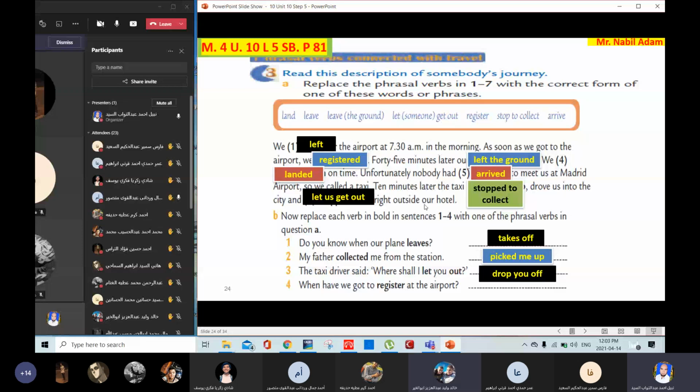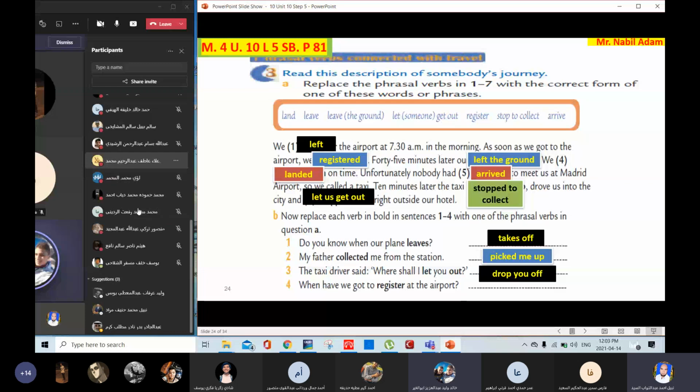When have you got to register at the airport? What does register mean? Check-in. Yes, check-in. So you check in a hotel or you check in an airport. Okay, Khalid. So register means check-in.